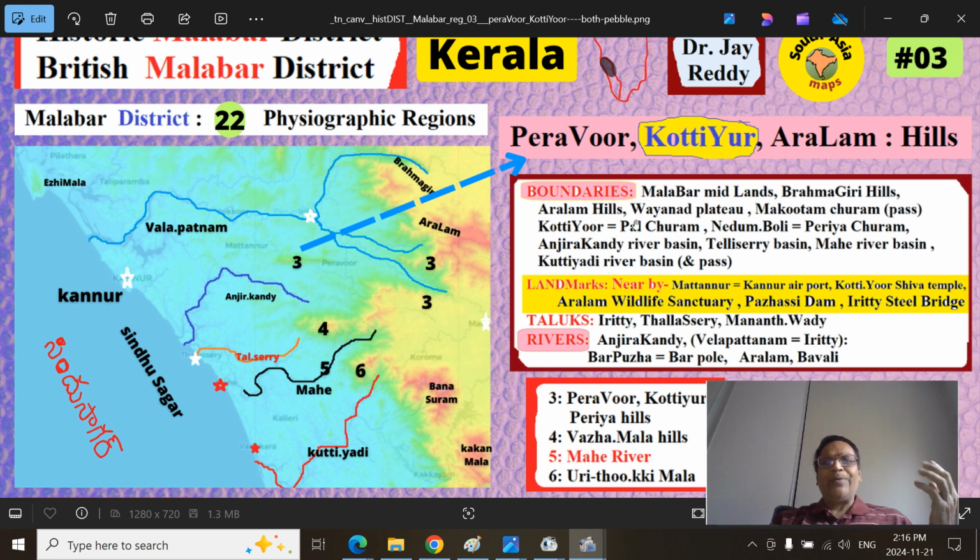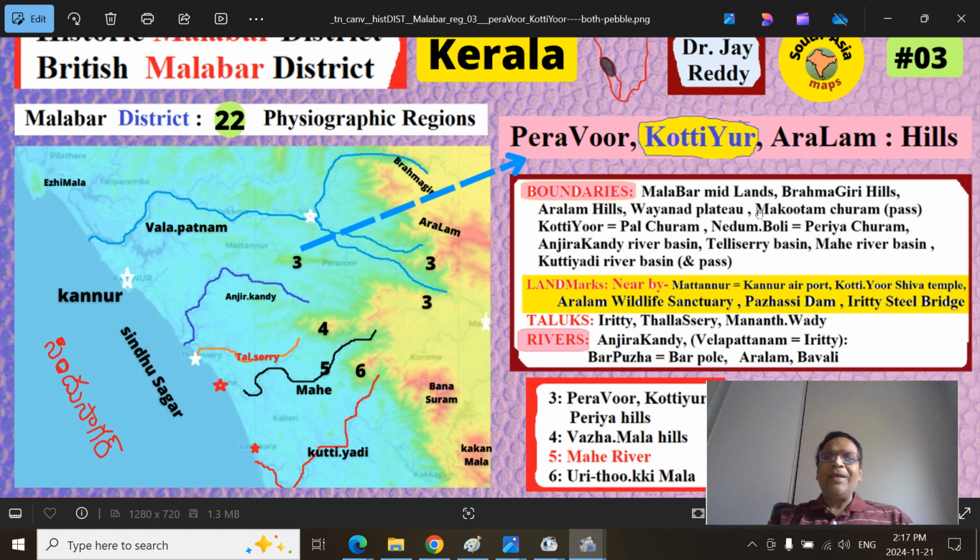Of course, these are all the Malabar uplands because they are elevated more than 100 meters. Midlands is 10 to 100 meters. Lowland is anything below 10 meters mean sea level. In Kerala, below 10 is the lowland, 10 to 100 is the midland, anything above 100 is the upland region. So, the Malabar midland region is not contiguous, there are hills that break it, so you have to keep that in mind.